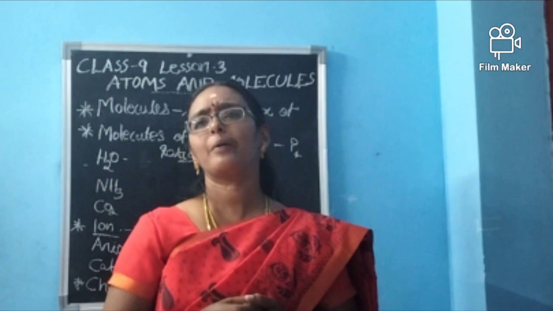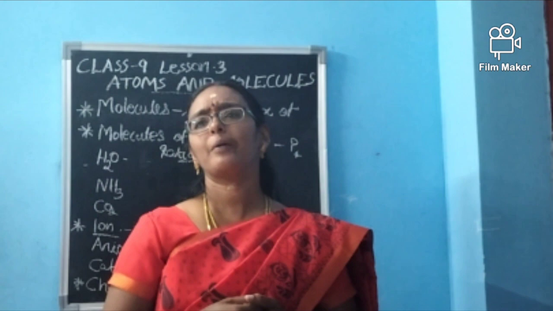What is the atomic number of nitrogen? Atomic number of nitrogen is 7. The atomic mass of nitrogen is 7 into 2, that is 14. It will not work for all the atoms, but for most of the atoms it will work. For the working atoms we can apply it. So nitrogen has atomic number 7 and atomic mass 7 into 2, that is 14.